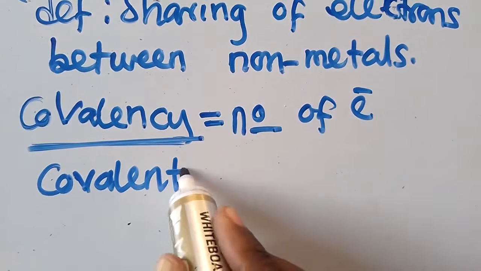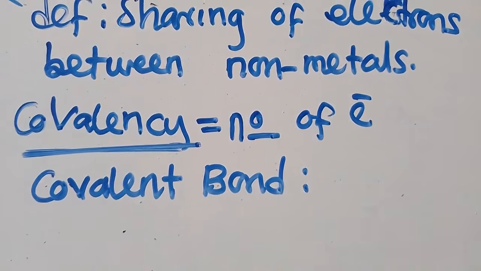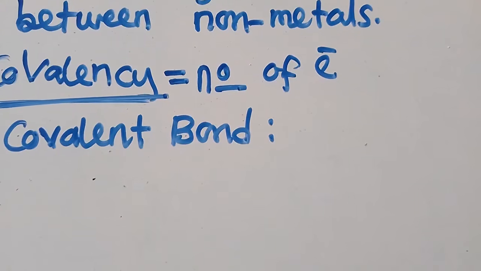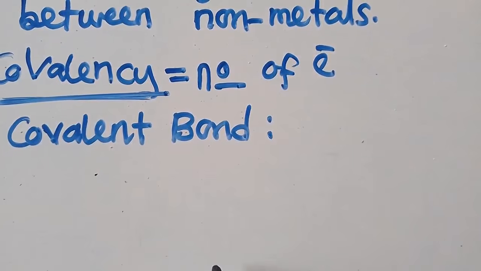Then there is what we call a covalent bond. What is a covalent bond? A covalent bond is very simple.